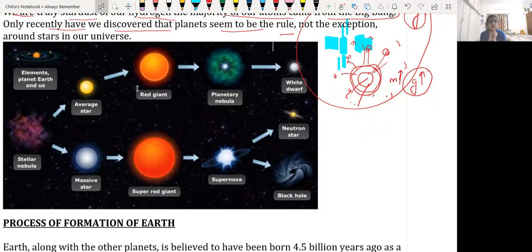We will discuss that. We have to complete this part today itself because we have only 8 minutes left to complete our session. So we are nothing but the stardust of the hydrogen atom. So we should thank hydrogen.